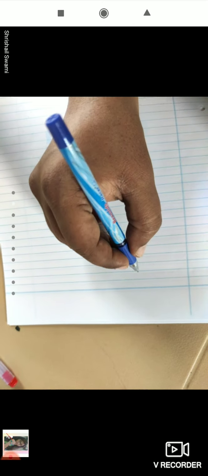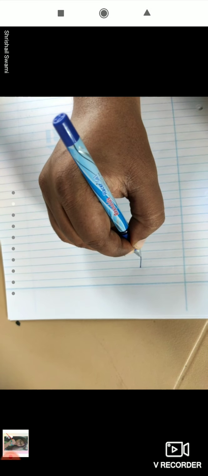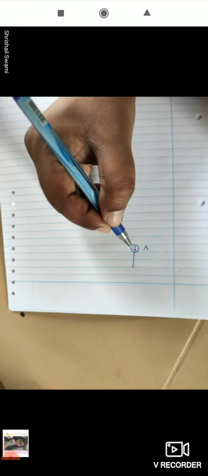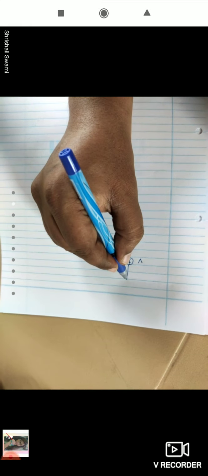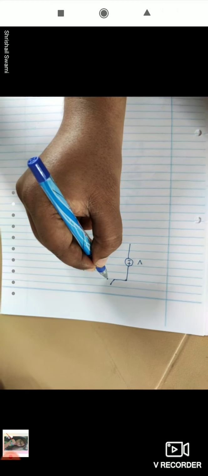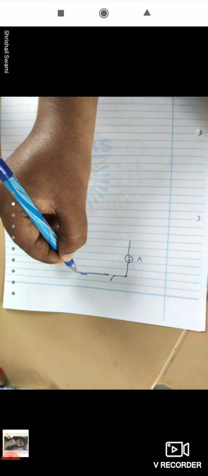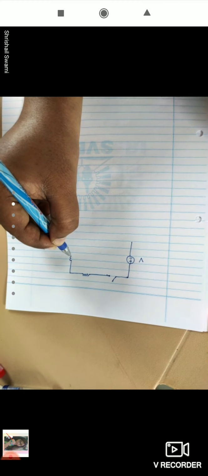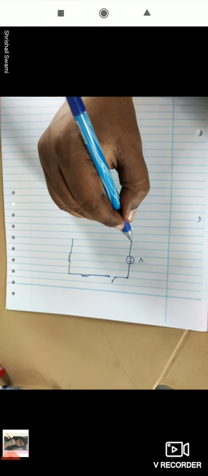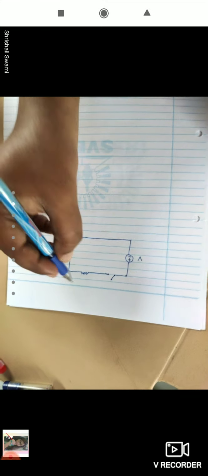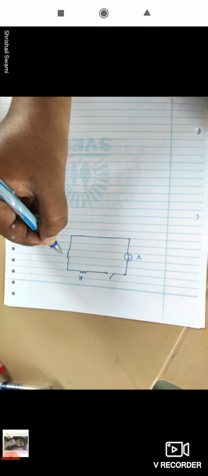So here I will draw the series circuit, where the inductor and resistor will be connected in series. This will be the voltage source, and that voltage source you can consider as a voltage V. So here one switch I will add. The switch will decide what will be the transient time or what will be the change required from one steady state to another steady state. So this will be resistor R and this will be inductor L.